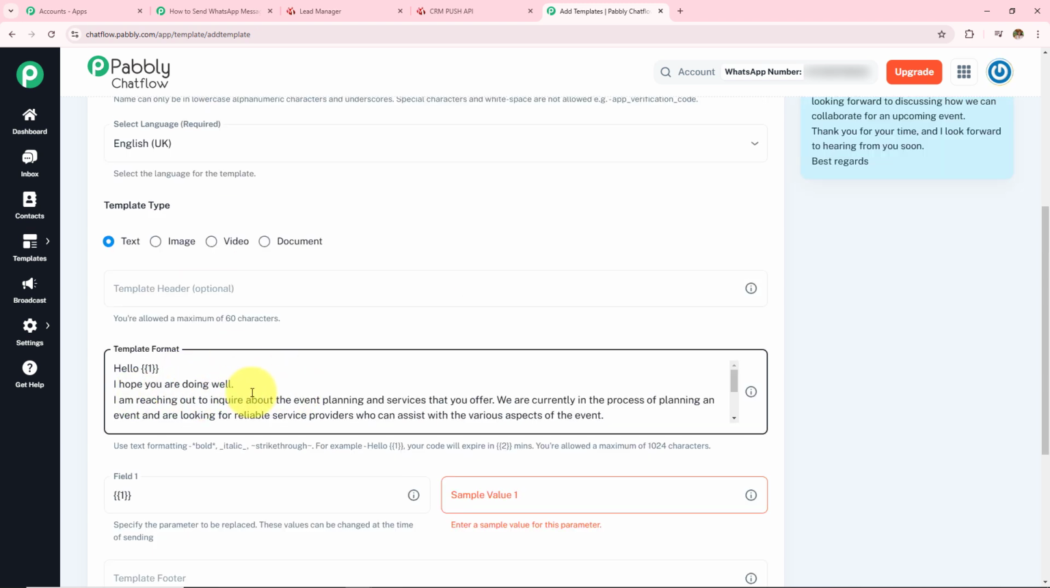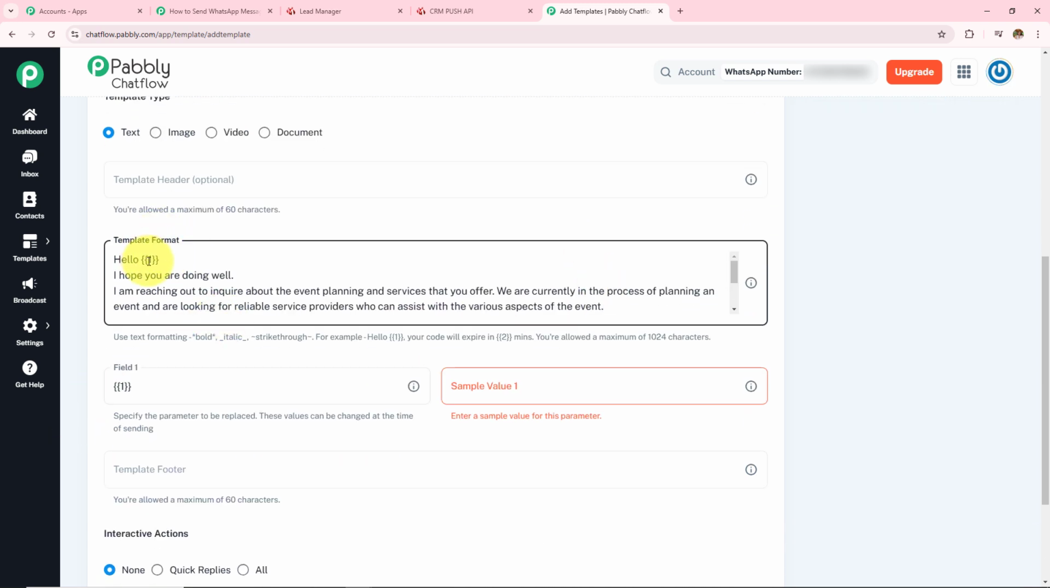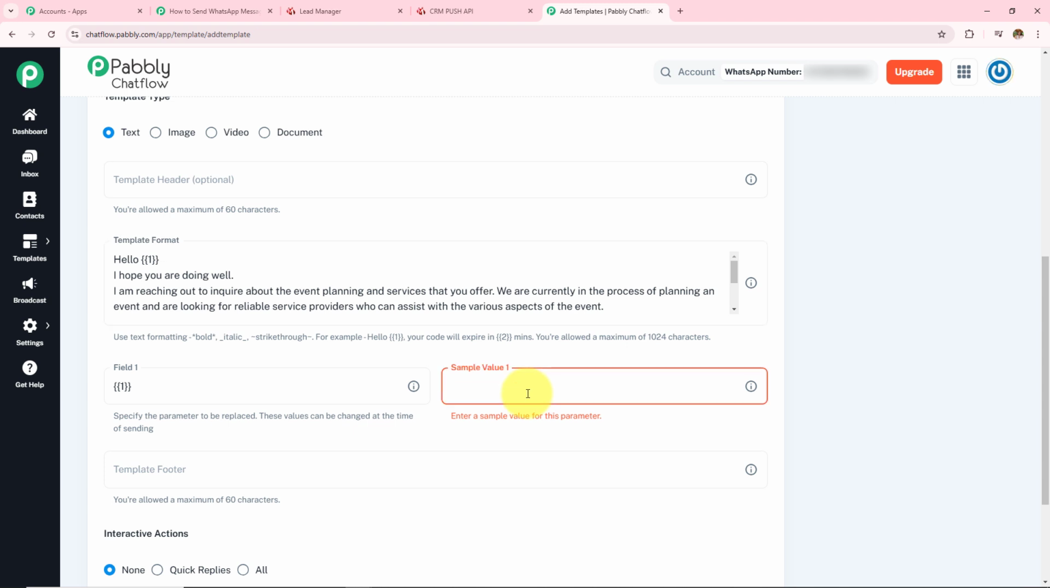Hello, I hope you're doing well. I am reaching out to inquire about the event planning and service. And over here I have added a custom variable. This is the custom variable which will keep changing whenever I receive a new lead. Here I have added a custom variable as the name of the lead. So whenever I receive a new lead, this name will be changed and the message will be sent to that lead. Now in this sample value, I want the name.